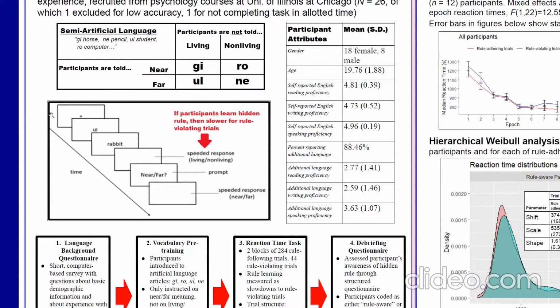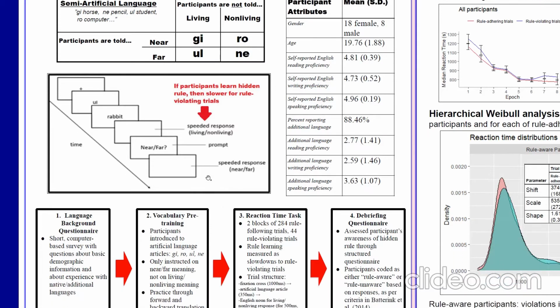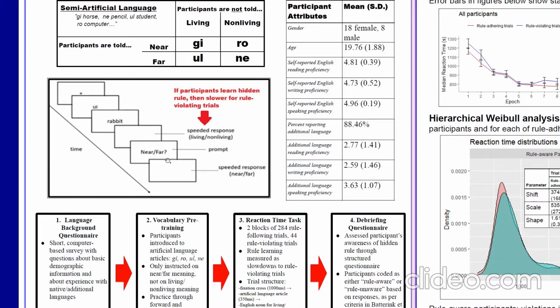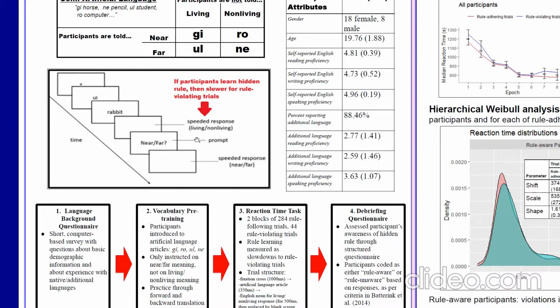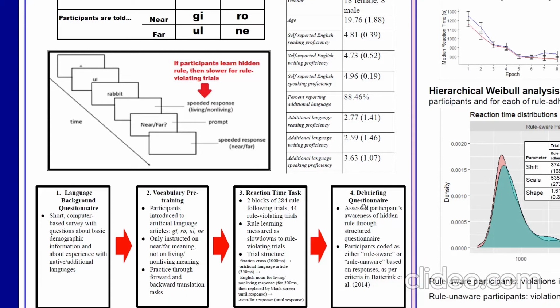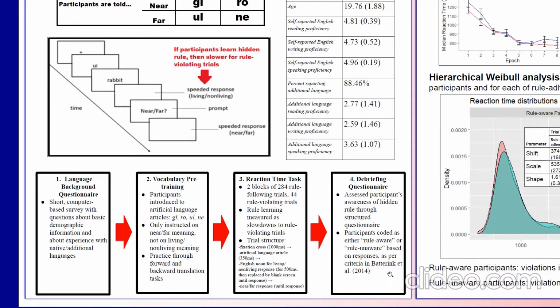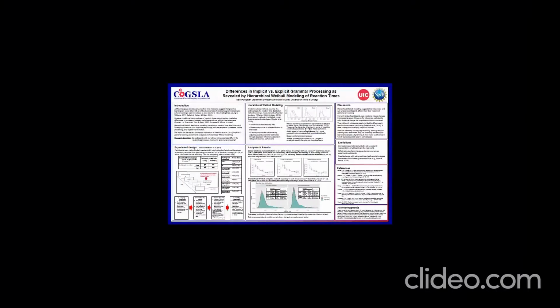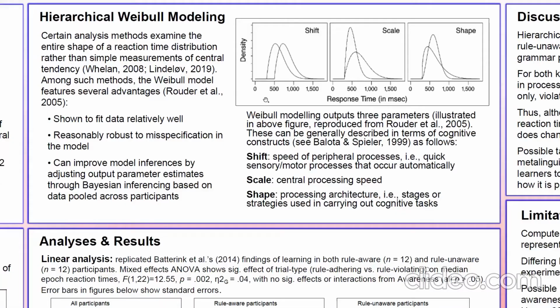We set up a reaction time task that measures for learning of this regularity. In the task, participants have to say whether a noun is living or non-living, and then whether it was near or far based on the overt meanings of these artificial language articles. The trick here, though, is that if there's a rule-violating trial and participants have learned the rule, then they will be slower for the living, non-living response on these. At the end of the experiment, we perform a debriefing questionnaire to determine whether the participant became consciously aware of the grammar rule involved.